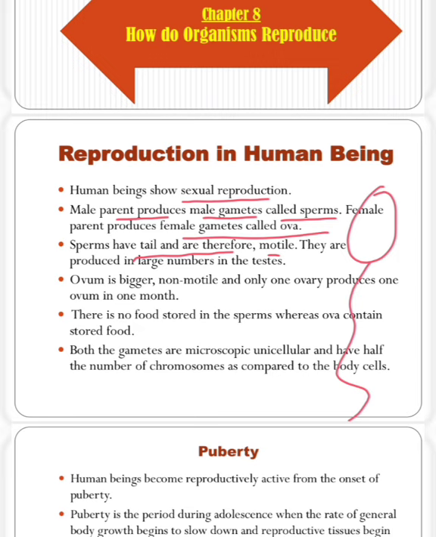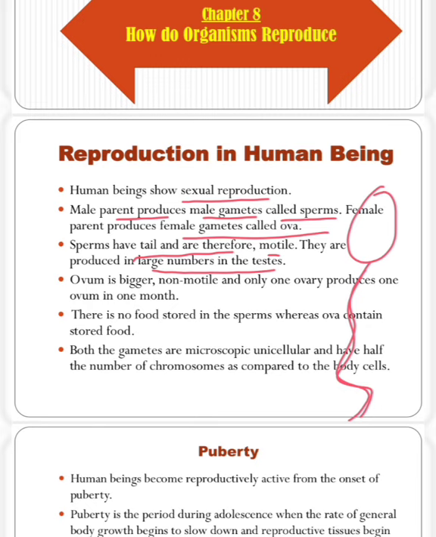One tail is present, that's why they are motile. Motile means they can change their place from one area to another. They are produced in large numbers in the testis, the male reproductive organ.